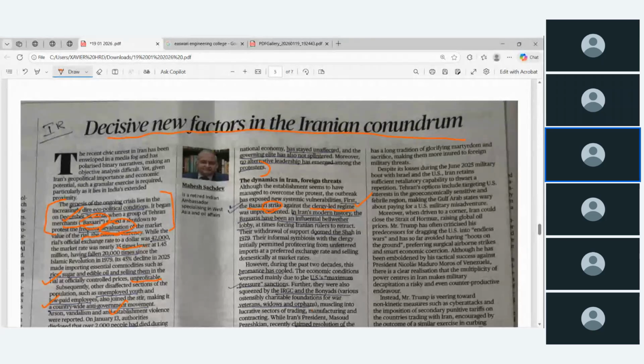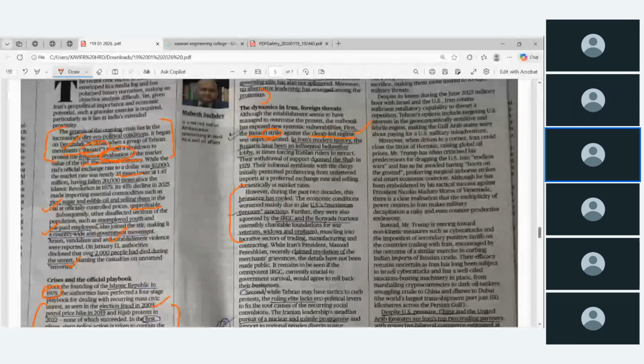In Iran's modern history, the Bazaris have been an influential bellwether lobby. Bellwether means a leading sheep, or the most important one. At the time of forcing the Iranian ruler to react, their withdrawal of support doomed the Shah in 1979. That is history. Now directly to the real one: the economic condition worsened mainly due to the US maximum pressure sanctions. This is the main reason.